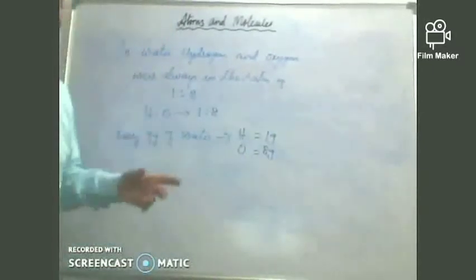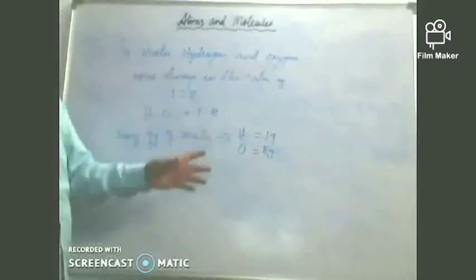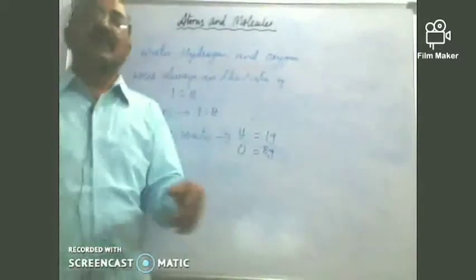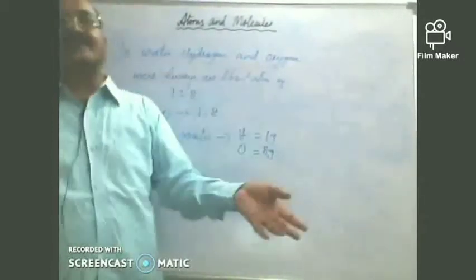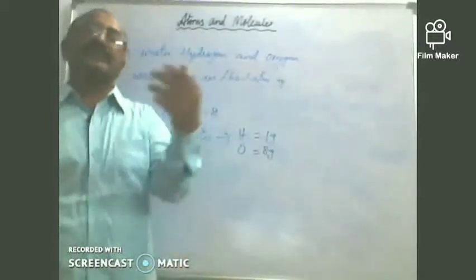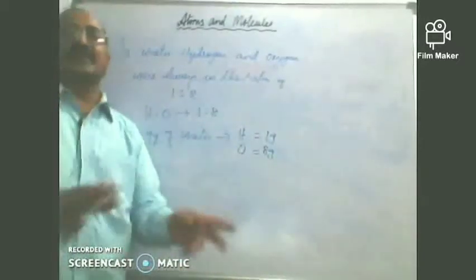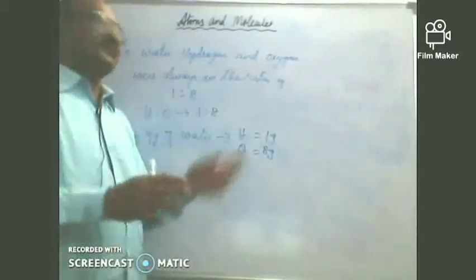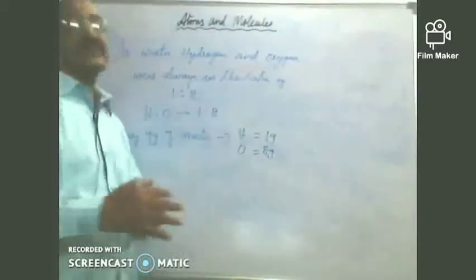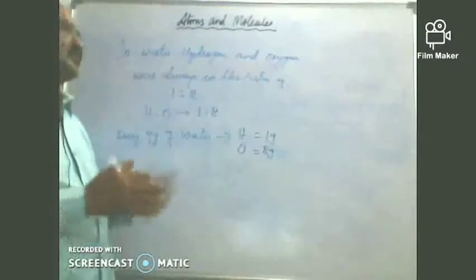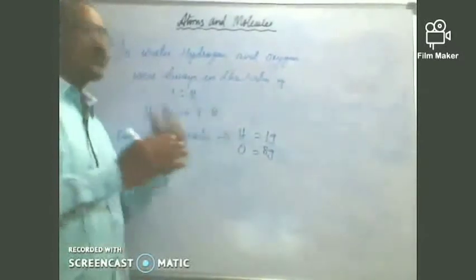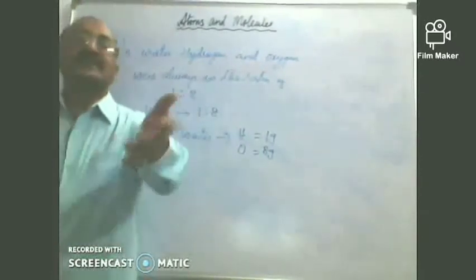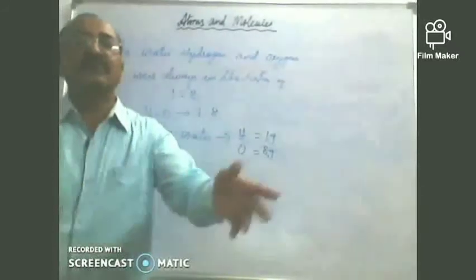What is the meaning of this? You take water from any source and try to decompose it by any method, chemical decomposition or electrical decomposition. You have different ways of decomposing water, and you will always get hydrogen and oxygen. But what is the ratio in which you get them? You take any amount of water, but you always find that hydrogen and oxygen are in the ratio of 1 is to 8. So this is constant. The ratio of masses is constant. Why is it constant? It is naturally understood that the elements are combining to form that particular compound in that ratio.